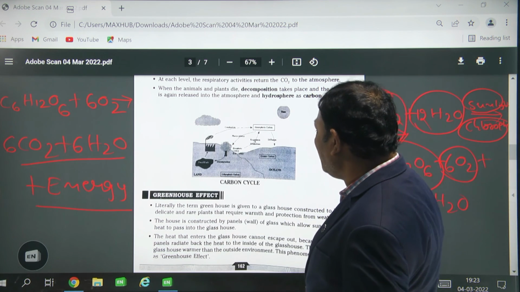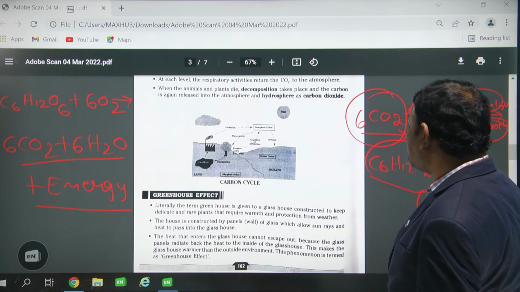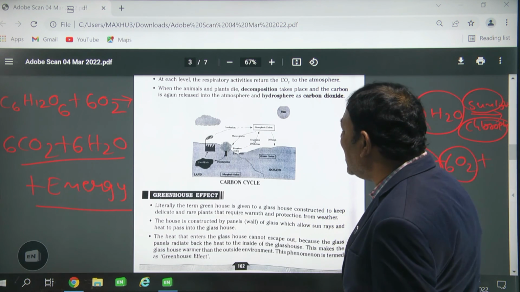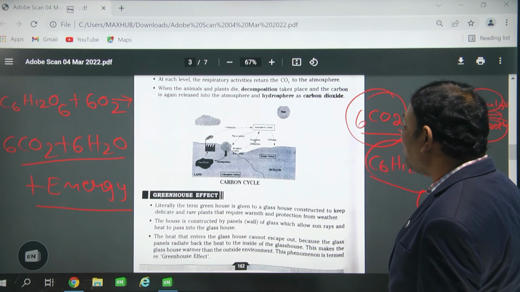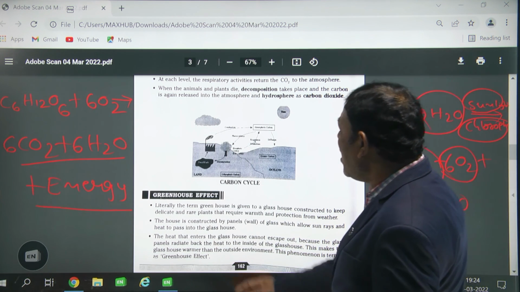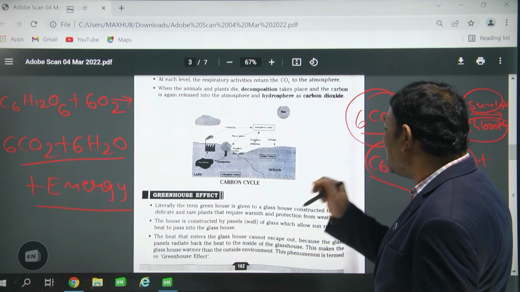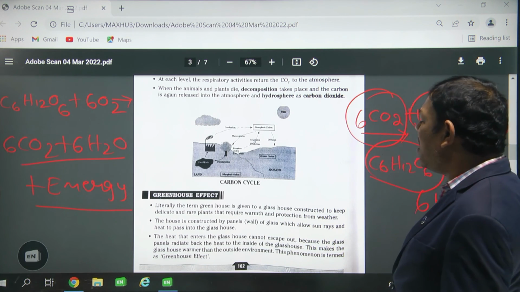Now the greenhouse effect. Literally, the term greenhouse is given to a glass house constructed to keep delicate and rare plants that require warmth and protection from the weather. The house is constructed with panels of glass which allow sun rays and heat to pass into the glass house.